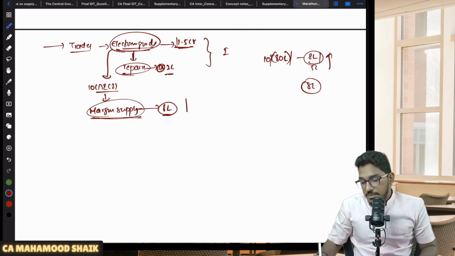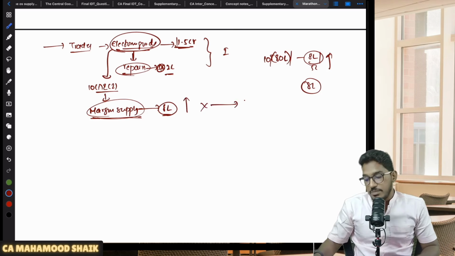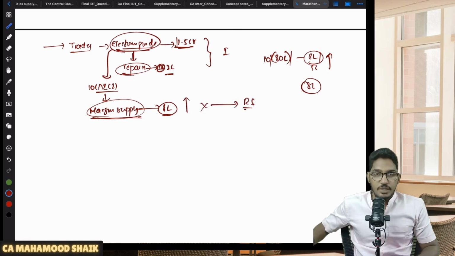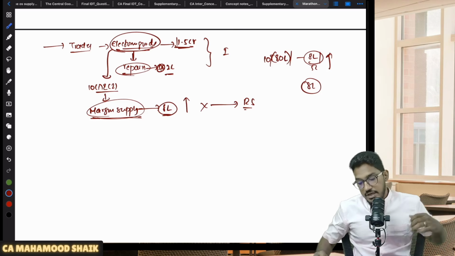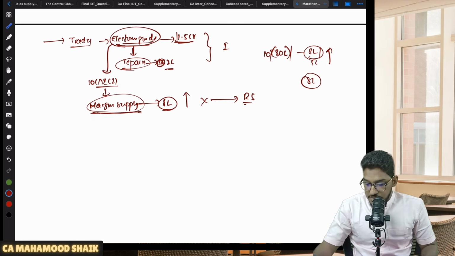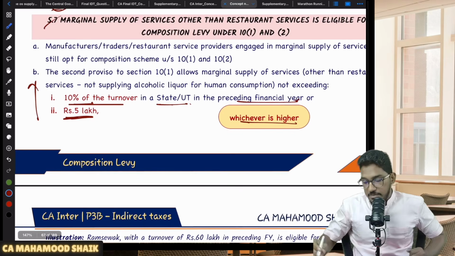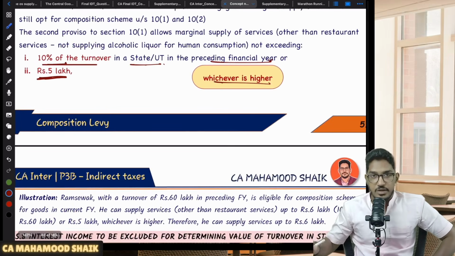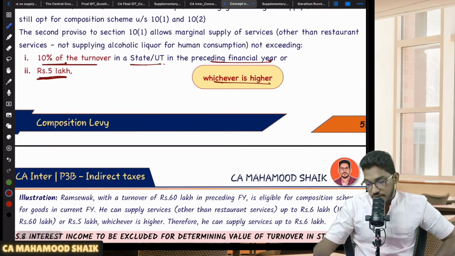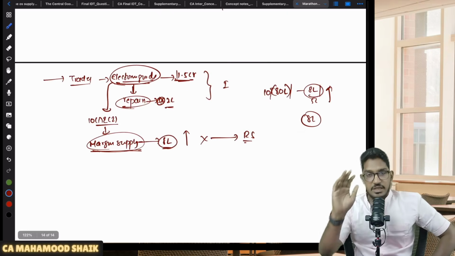In case your marginal supply of services exceeds 8 lakh rupees, then you have to withdraw from the composition scheme and come under the regular scheme. Understood? Clear and comfortable, everybody? Right. So this is regarding marginal supply of services. You are permitted to provide marginal supply of services and you can still remain under the composition scheme. Till here, everybody comfortable? So we have seen the composition scheme under 10 subsection 1 and 2.